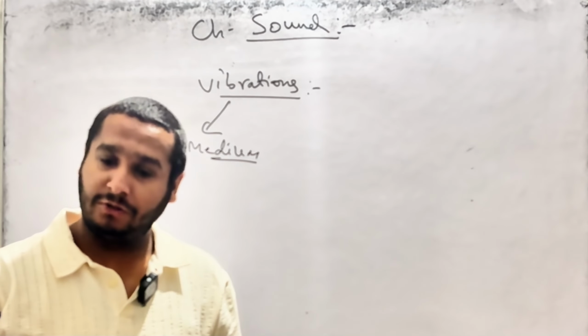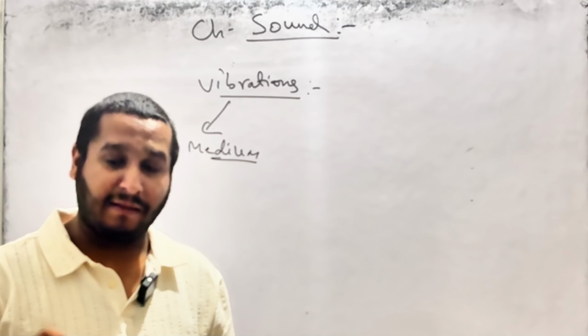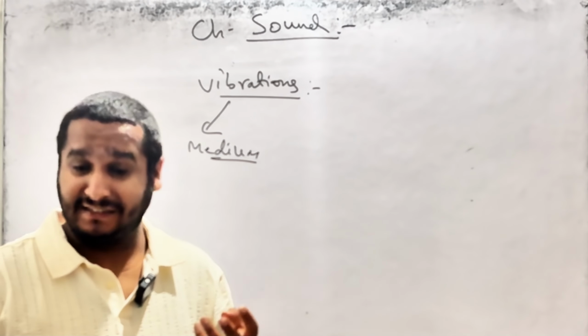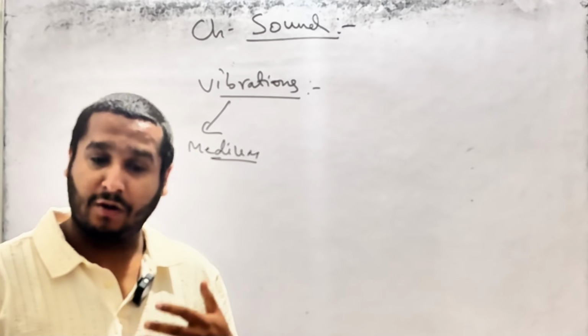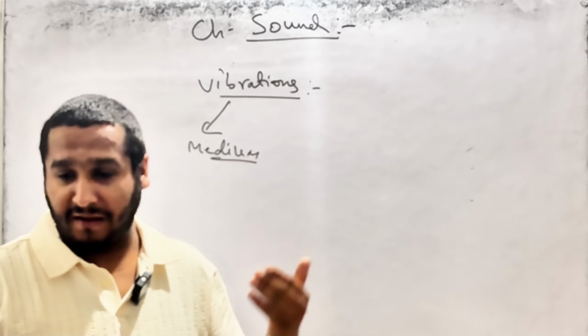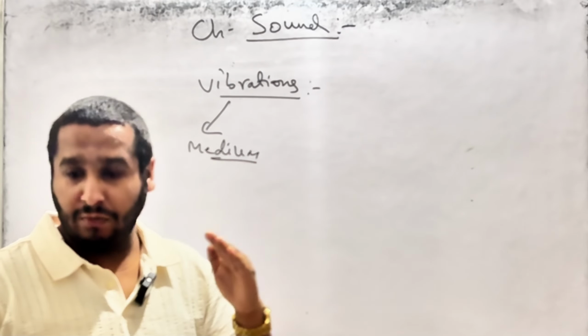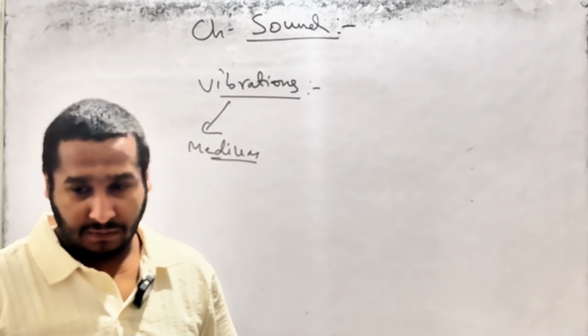Sound is produced due to vibrations, and vibration happens only when the molecules get excited, get energy, then they collide, and after the collision, vibration happens, and that vibration needs a medium to travel. Understood?